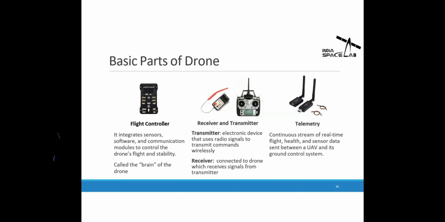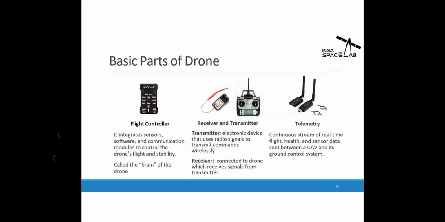Then we have the transmitter and receiver. Why do we need the transmitter and receiver? Because a drone always flies wirelessly. We cannot simply use a wire here to fly. So that's why the transmitter is used, by which the pilot can send signals from the ground to the drone. And this receiver will be mounted on the drone, which will receive the signals, and the drone will fly according to the pilot's inputs.